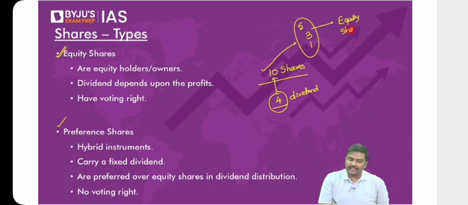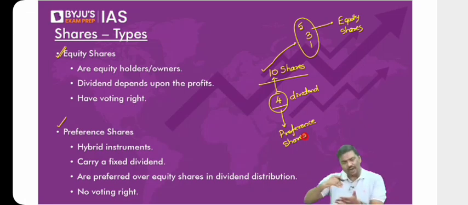And these kinds of shares where a fixed amount of dividend is given are called preference shares. This is a very important difference between a normal share or equity share and a preference share.